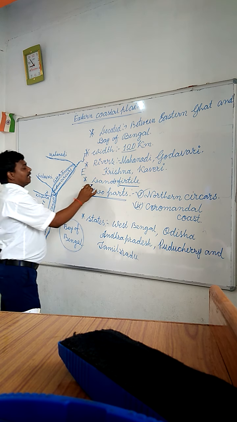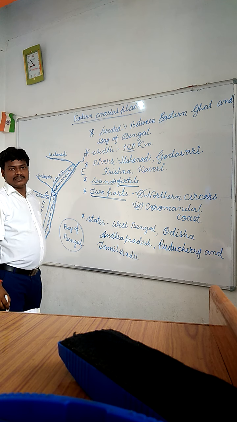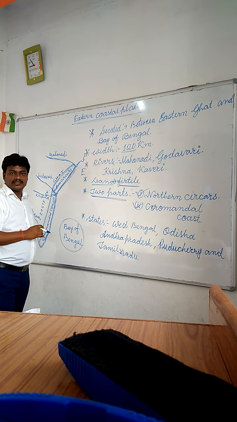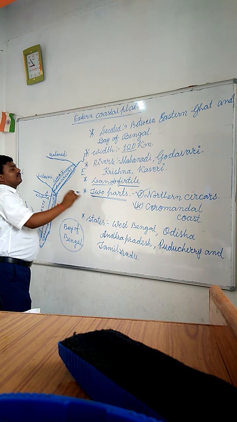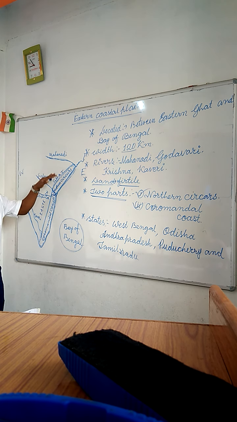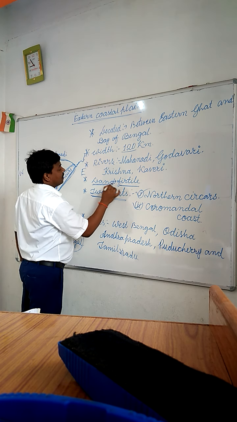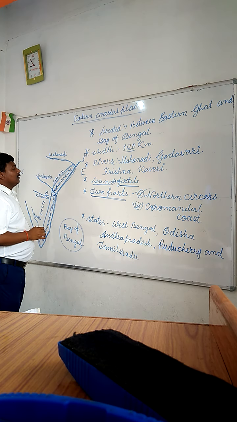Next one, the land, you have to remember it. What type of land is on the Eastern Coastal Plains? The land of the Eastern Coastal Plains is very fertile due to the rivers. So the land of the Eastern Coastal Plain is very fertile.